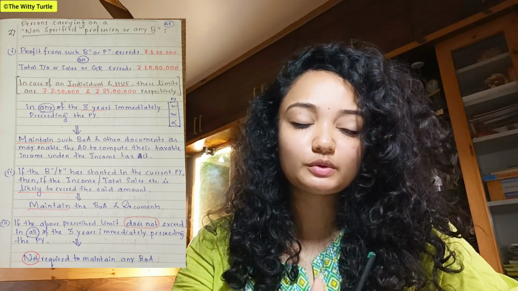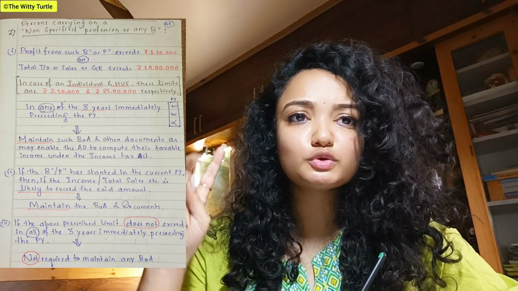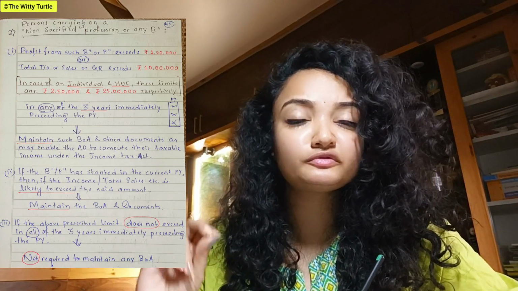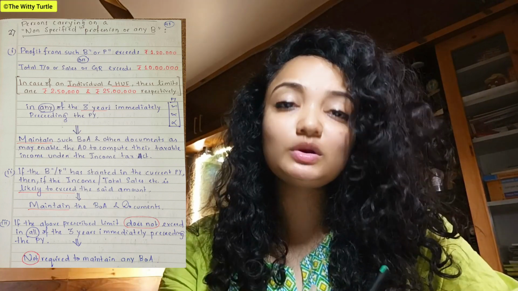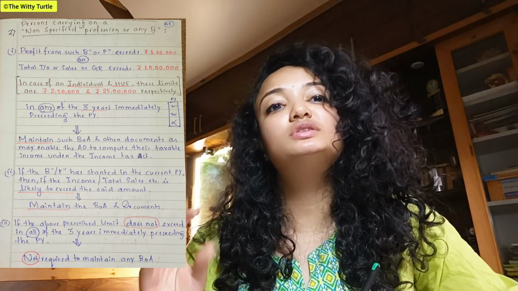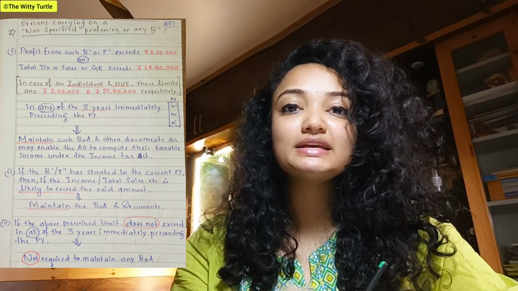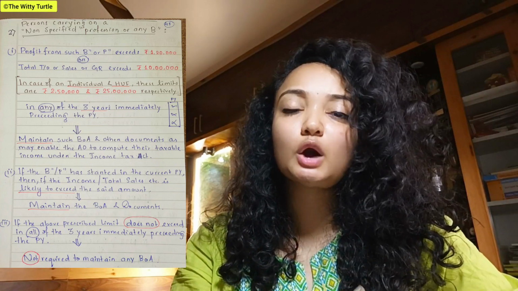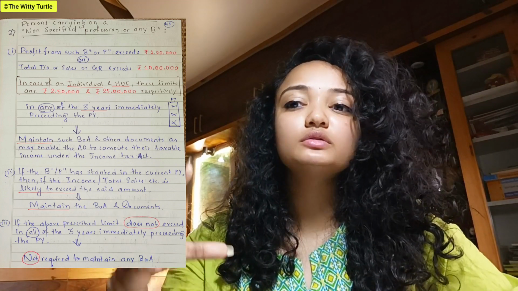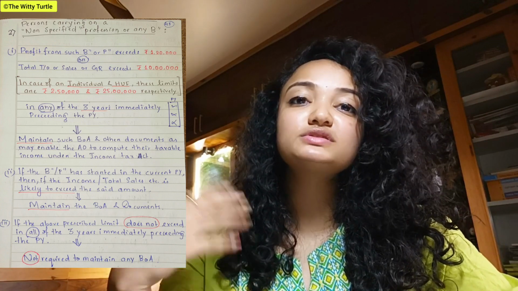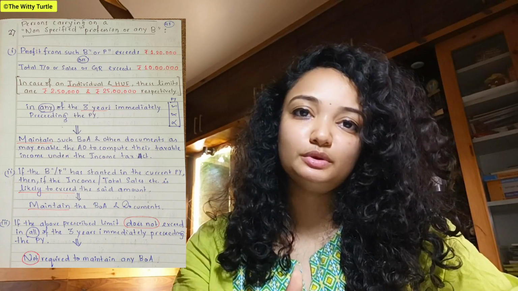In case of individual and HUF, if the profit from such business or profession exceeds 2,50,000, or the turnover or the sale or the gross receipt exceeds 25 lakhs, then they have to maintain their books of accounts and other documents so that whenever needed, the assessing officer may calculate their net taxable income.